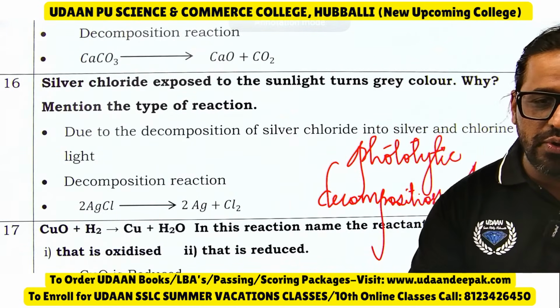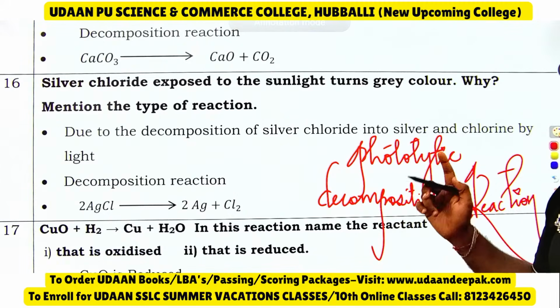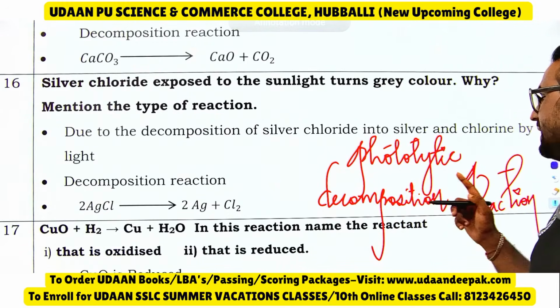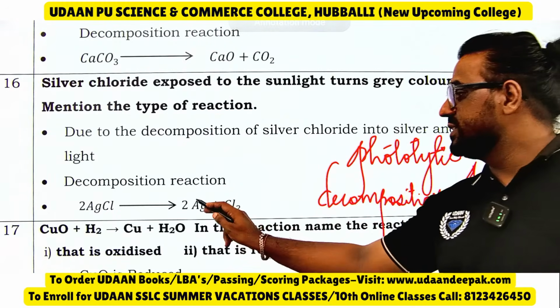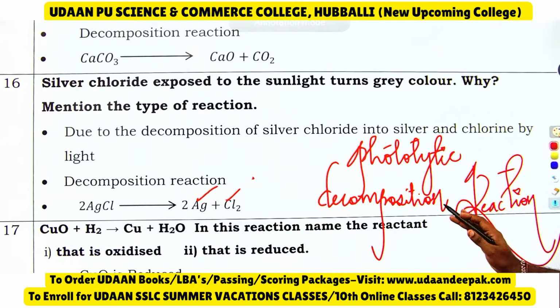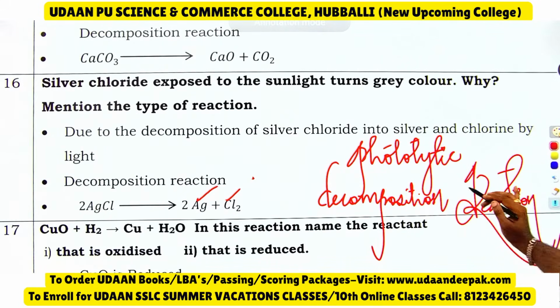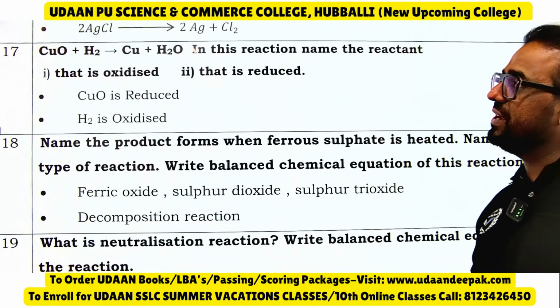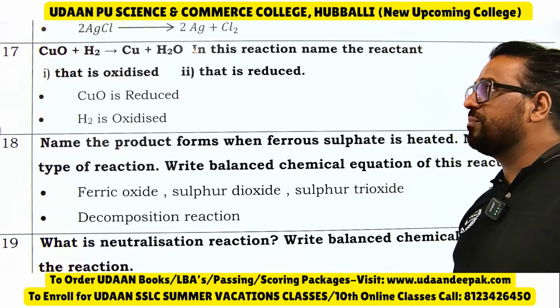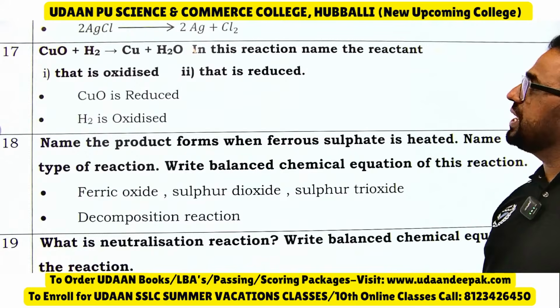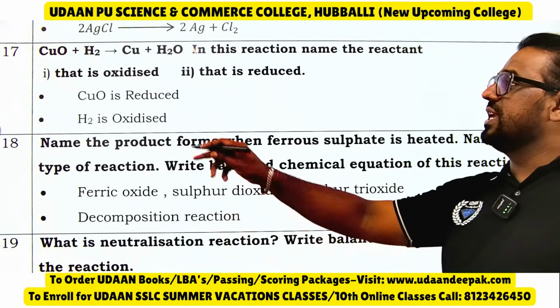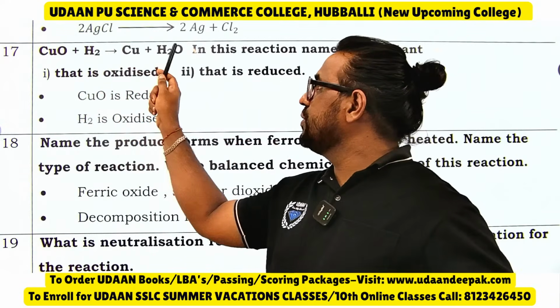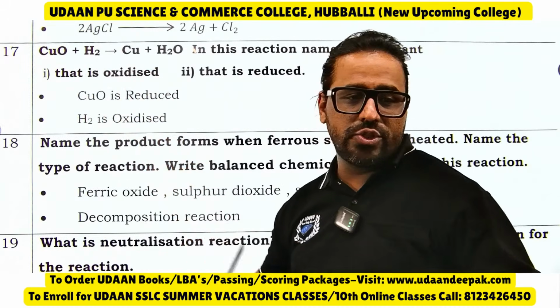Okay, so I hope you all are connecting. Due to the decomposition of silver chloride into silver and chlorine, it is called a photolytic decomposition reaction. Now, previously I have said all this. Copper oxide when added to hydrogen will give copper plus water. In this reaction, name the reactant that is oxidized. See, H2 is oxidized to H2O, CuO is reduced to Cu.